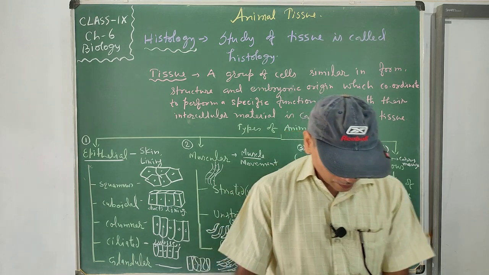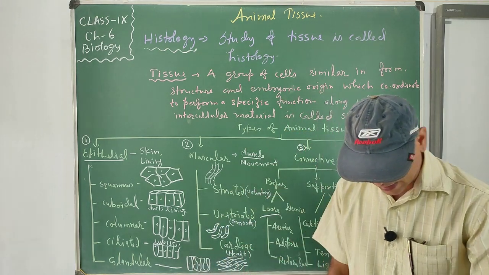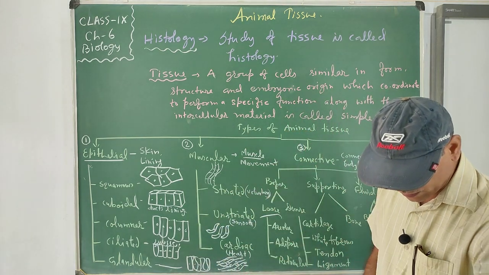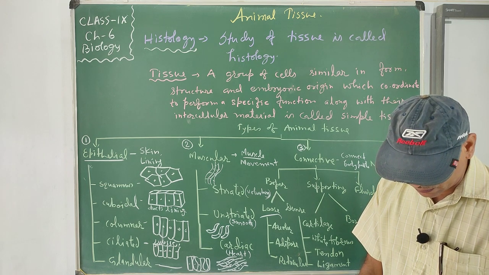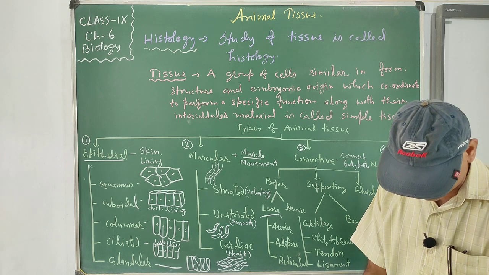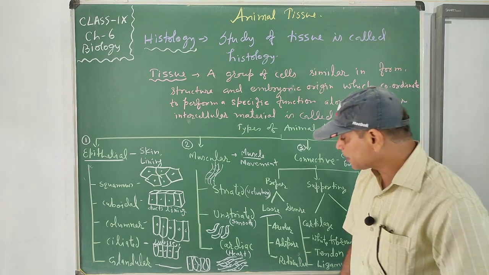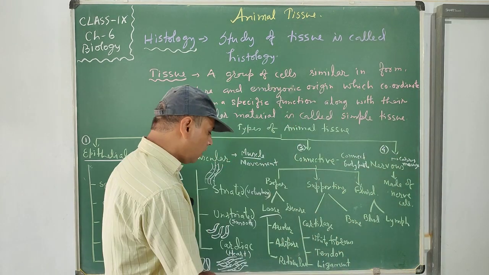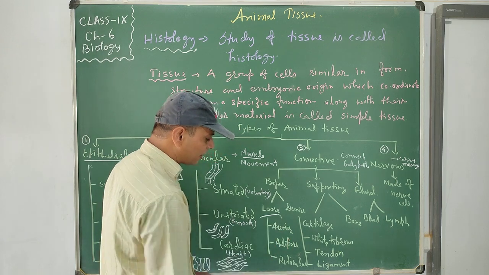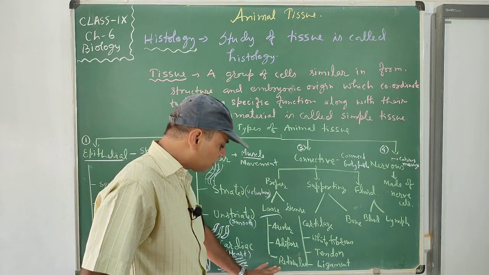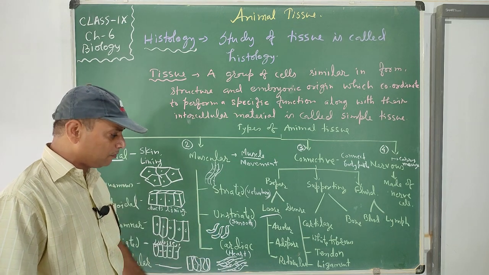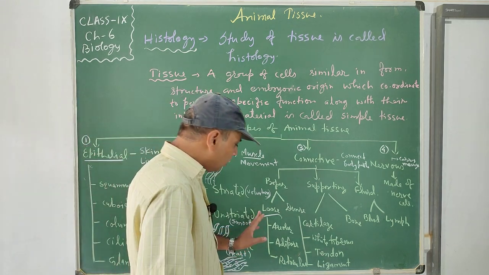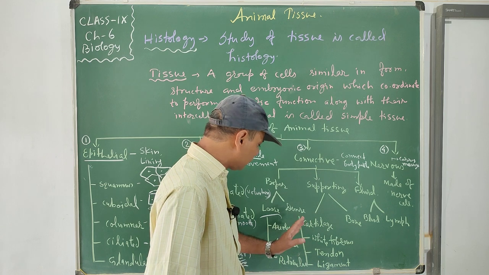Then reticular connective tissue. Areolar has air, adipose has fat bodies, and reticular connective tissue maintains the activity of the loose connective tissue, connecting things together.